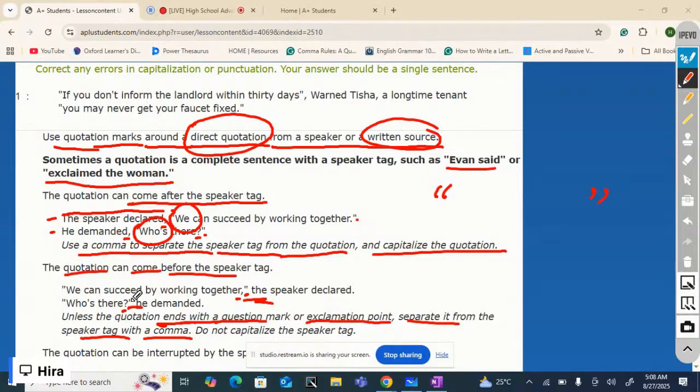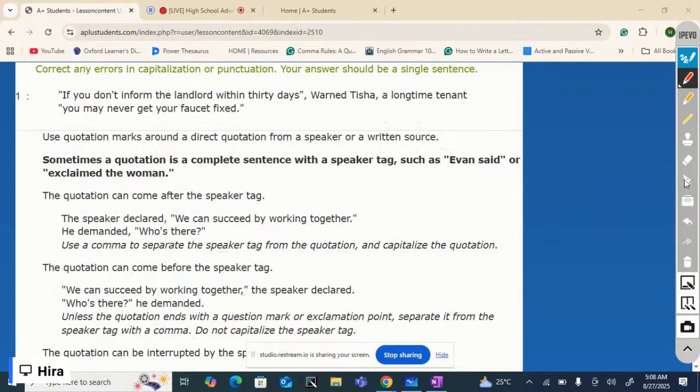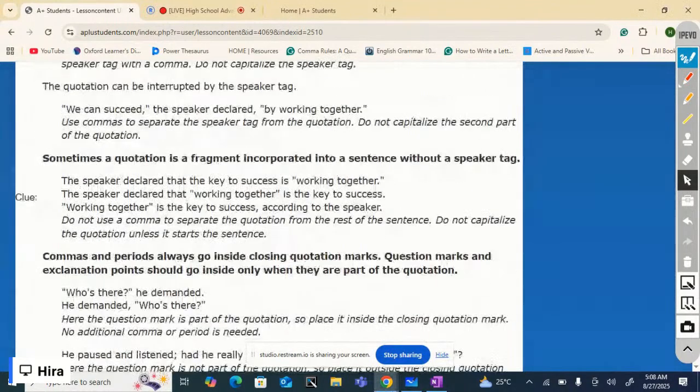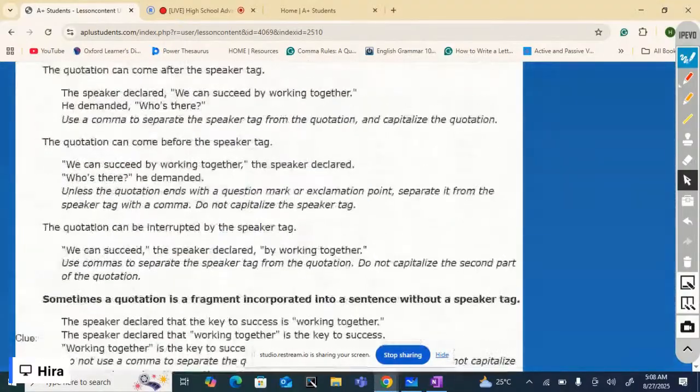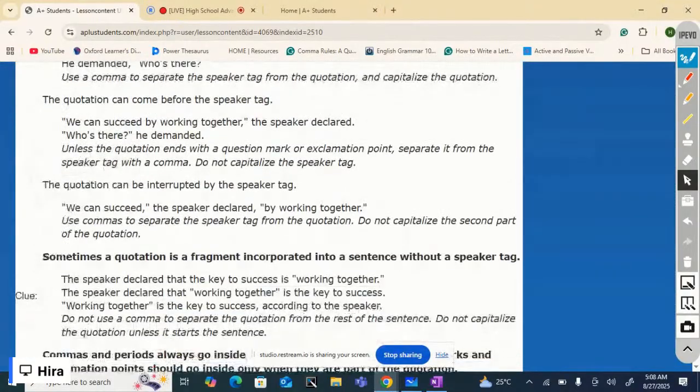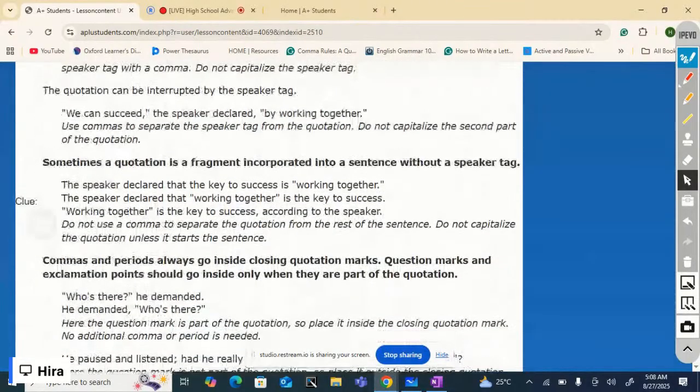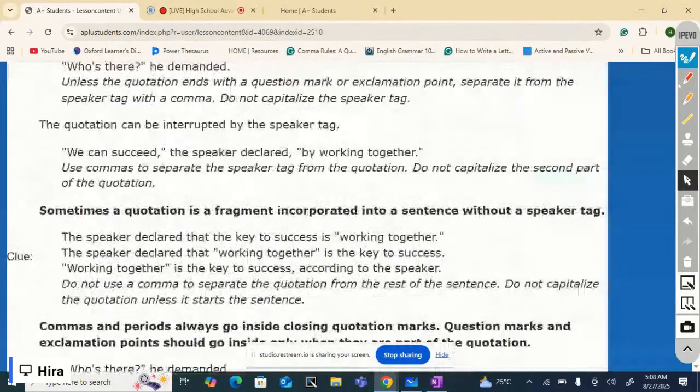But if the quotation ends with a question mark like this here, or an exclamation point, then don't separate the speaker tag with a comma, because this one is enough. We have already put the question mark here. So there is no need to put an extra comma to separate it. And the speaker tag is not capitalized. This is one more rule. Now some more things, because there are multiple things to learn about quotations.